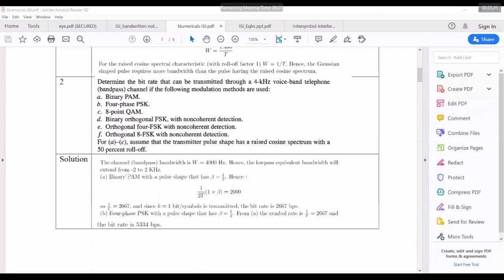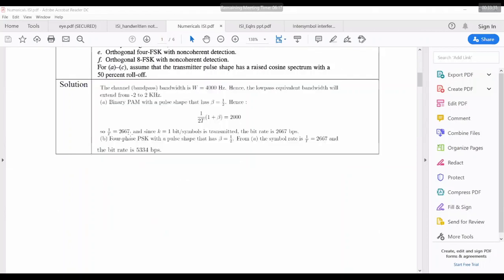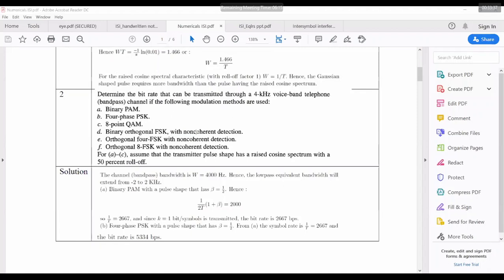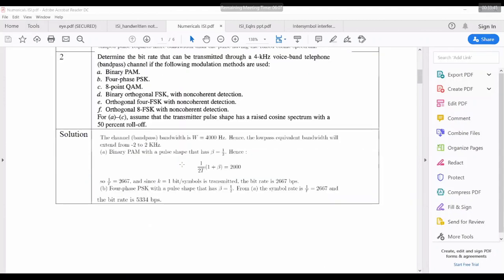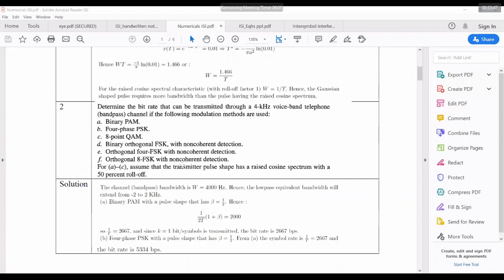It is 1/2T, and you can see that the bandwidth covers only the positive set of frequencies. But in all the other cases, like orthogonal FSK with non-coherent detection, they have taken the entire bandwidth, because FSK is a power limited modulation scheme. Power limited means you can't increase the power, but you have to utilize the entire bandwidth available.